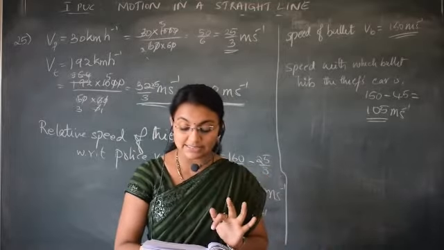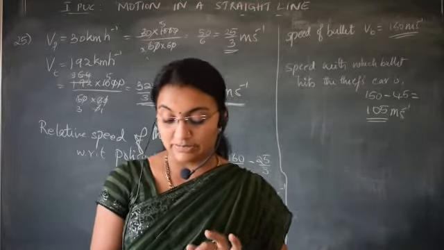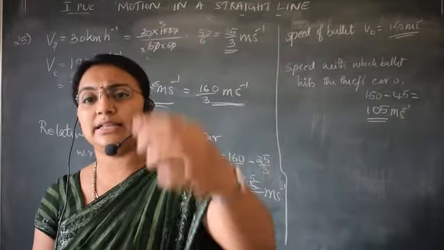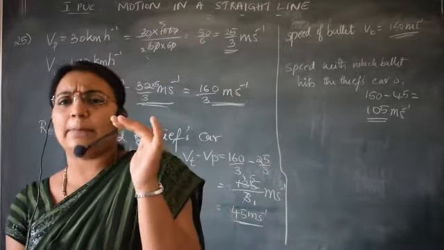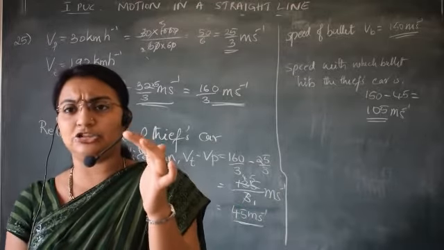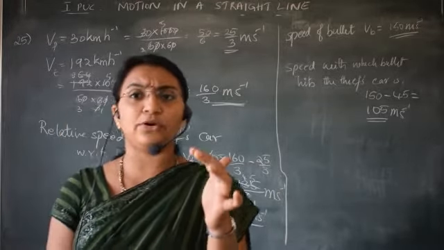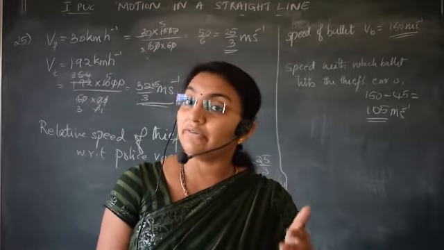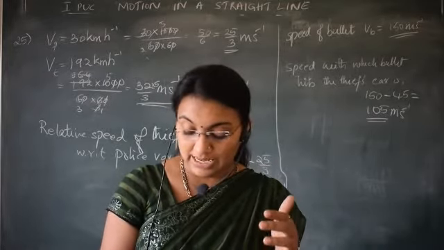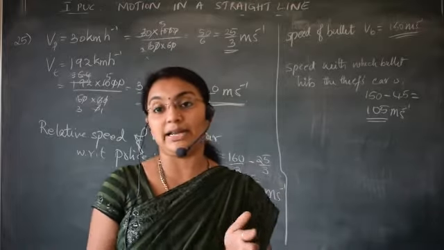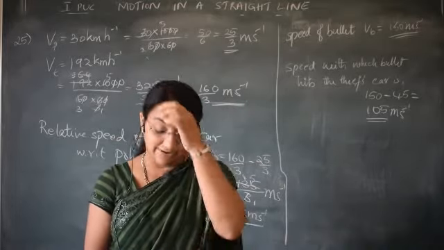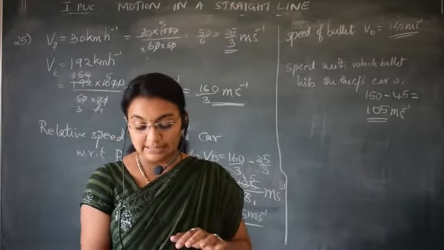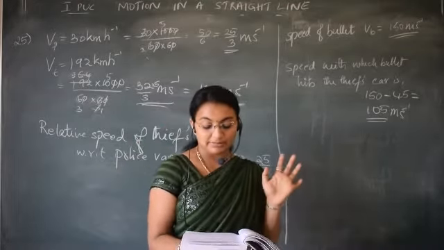Answer for B is velocity at the highest point. As you throw up, it will stop somewhere and then it will come back. So it will reach a particular point, that is the highest point. There it will stop. Therefore at the highest point velocity is 0. Even though velocity is equal to 0, the acceleration is 9.8 meter per second square, that is acceleration due to gravity, at that point of its path.